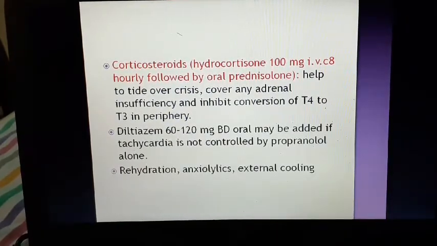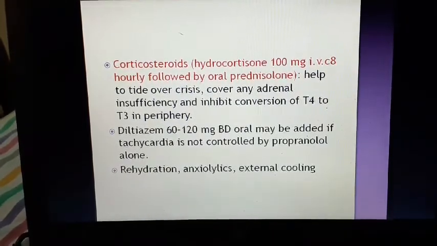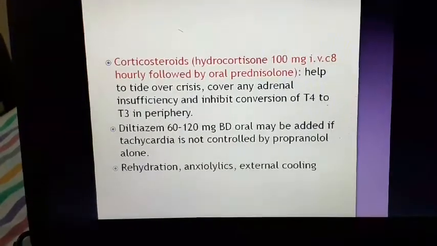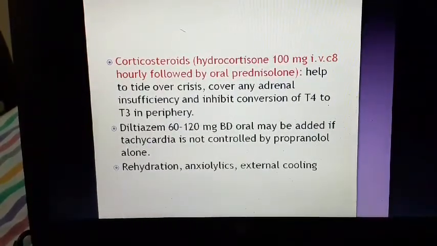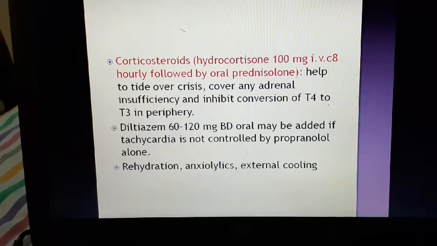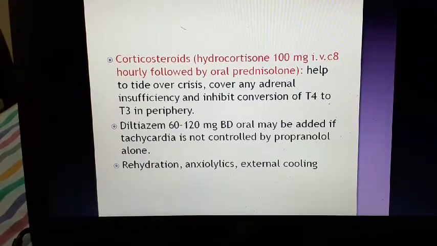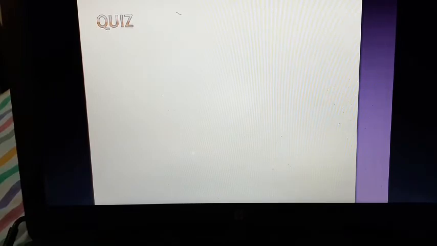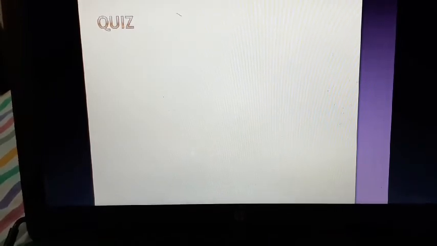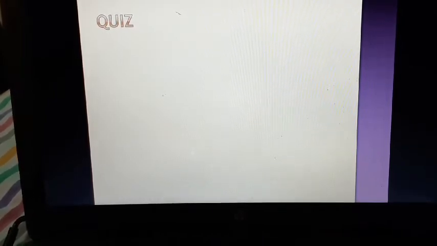Actually these slides are interchanged. So diltiazem can be used in treatment of hyperthyroidism. Corticosteroid also can be used in treatment of hyperthyroidism because T4 to T3 conversion is inhibited. So corticosteroid here is used for both purposes, hypothyroidism and hyperthyroidism, but the reason is different. In the hyperthyroid state, it is used because it prevents the conversion of T4 to T3. But in the hypothyroid state, it is used to treat the adrenal insufficiency.